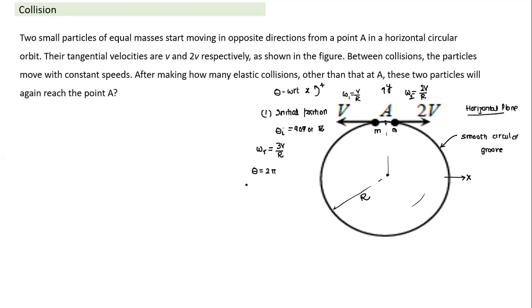So how much time will it take for the first collision to take place? Time is equal to displacement by velocity, but now it is angular displacement. I'll write angular displacement by angular velocity. Here, when we're talking about relative velocity, the angular displacement is 2 pi, and with the relative angular velocity I can calculate the time it will take.